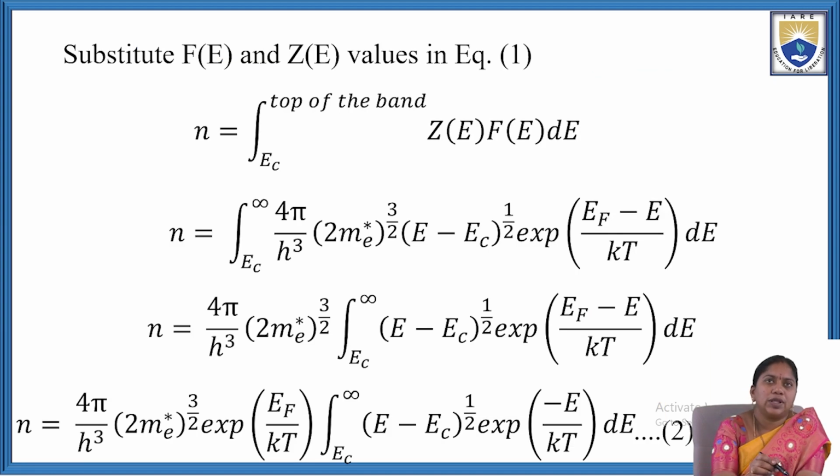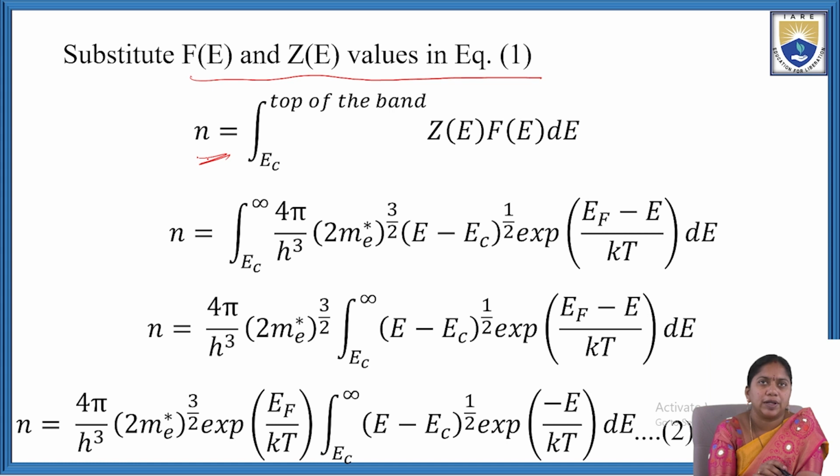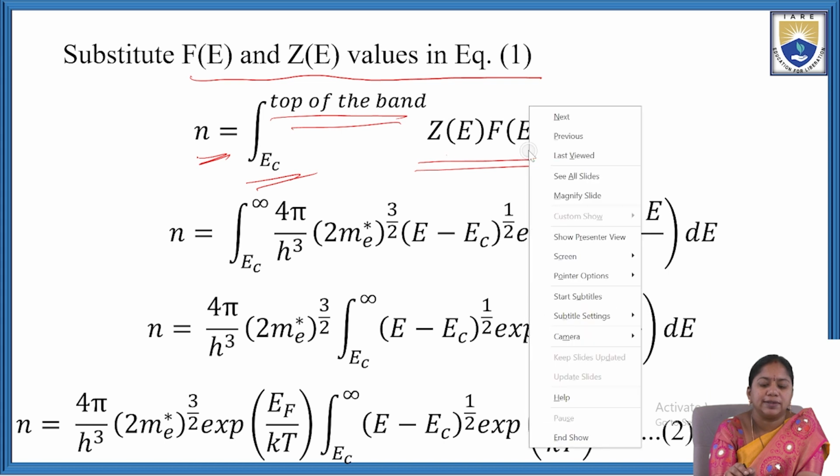So substitute the values of f(E) and z(E) in equation 1. We will get the number of electrons. Here n is the number of electrons present in the conduction band, that is, the integral from Ec to the top of the band of z(E) f(E) dE. Here we are substituting the values of z(E) and f(E) in this equation.